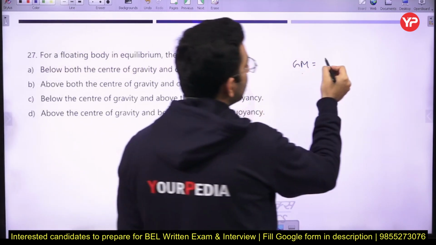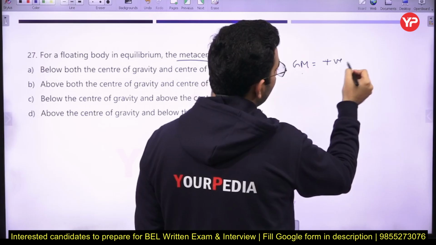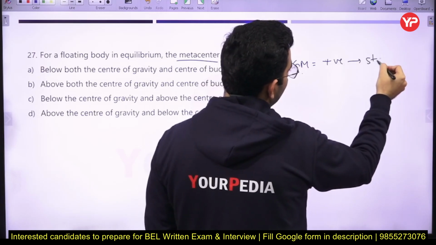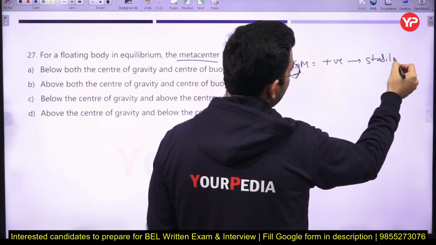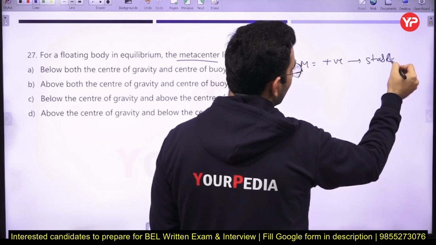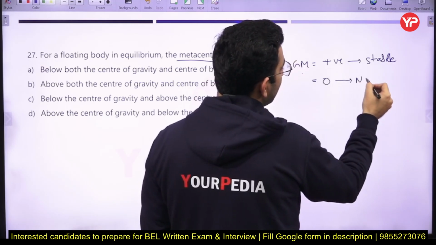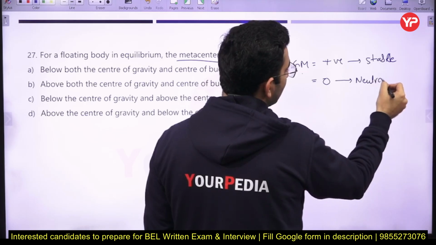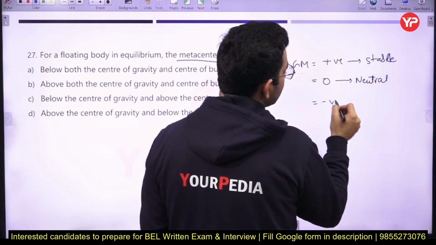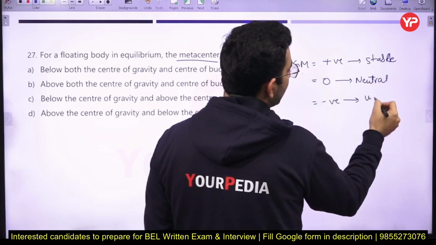If the value of the metacentric height is positive, we define it as a stable condition. Just remember this one. Similarly, if the metacentric height value is 0, that means it is a neutral condition. And if the metacentric height value is negative, it is an unstable condition.